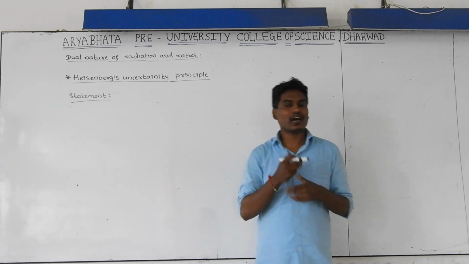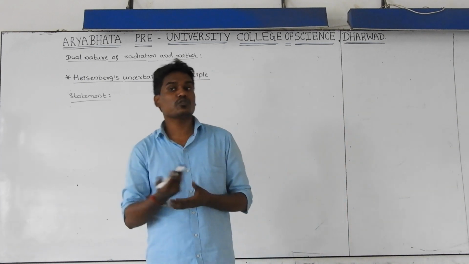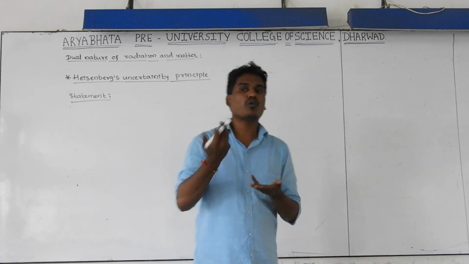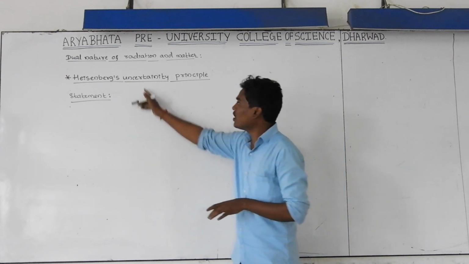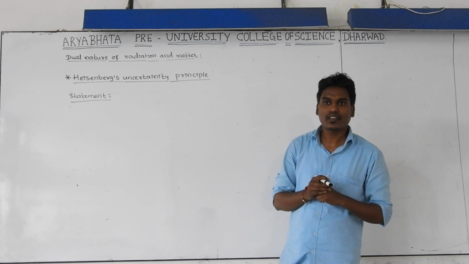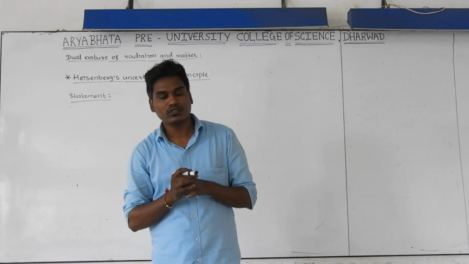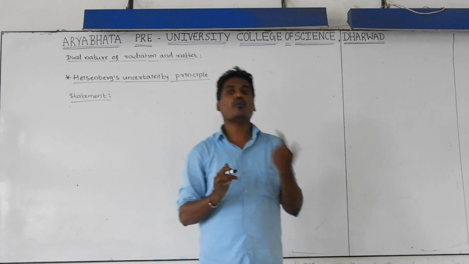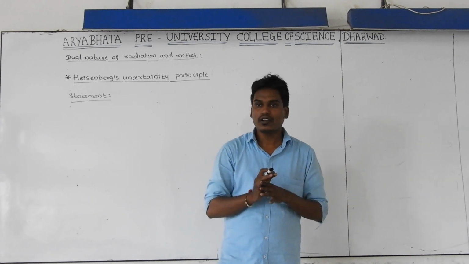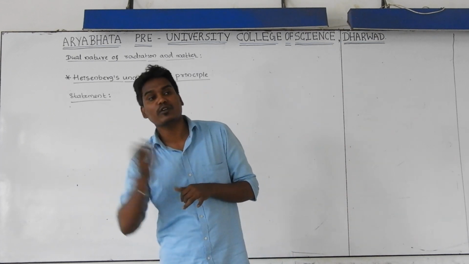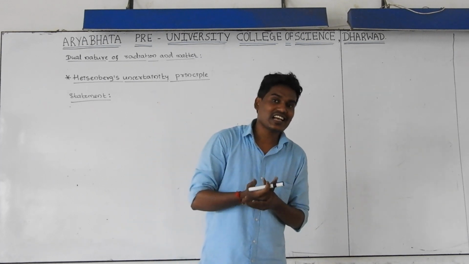How to find out the position and how to find out the momentum? Is it possible to find out accurately, or is it highly impossible to find out accurately the position and momentum of an electron? That can be explained by using Werner Heisenberg's principle, and the word is uncertainty. What do you mean by uncertainty? For example, he gave the statement. What he told, it is highly impossible to find out the position and the momentum of an electron simultaneously and accurately. Highly impossible means it is not possible to find out position and momentum of an electron accurately and exactly at the same time.